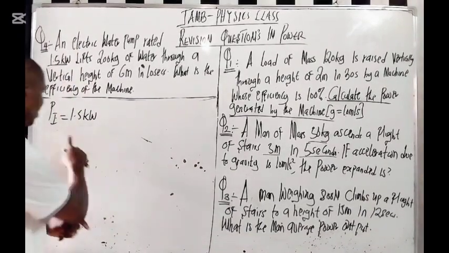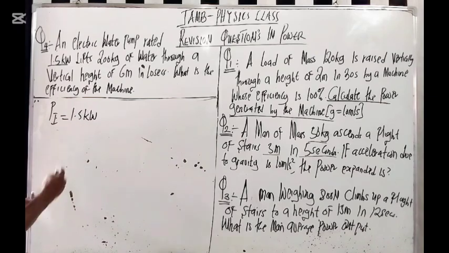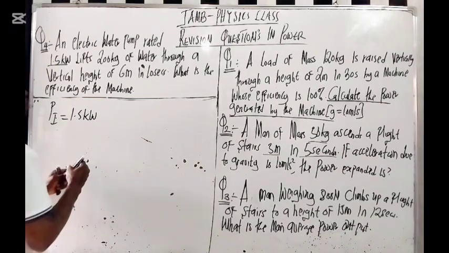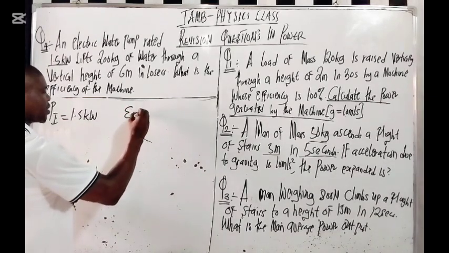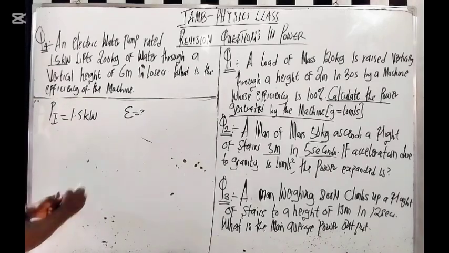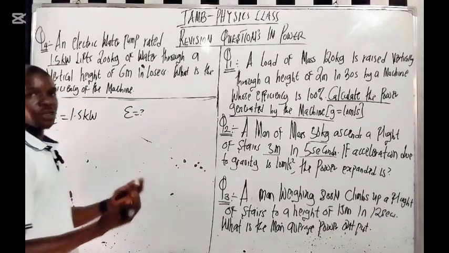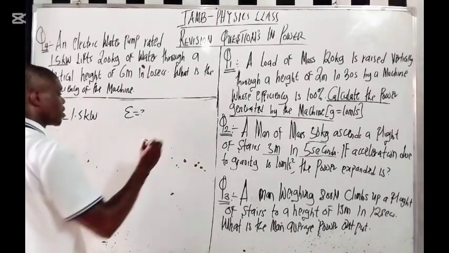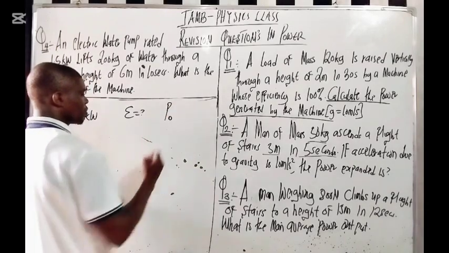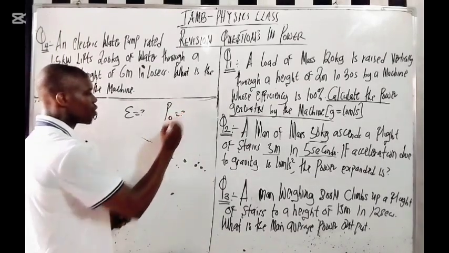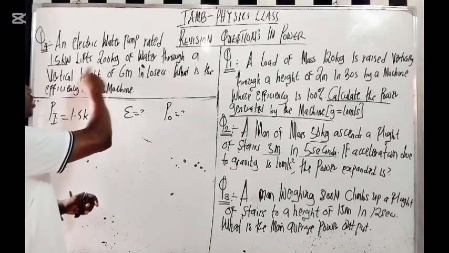Hope you understand. The lift is 1.5 kilowatts, right? Now, we will calculate the efficiency of the machine. So remember, for us to get the efficiency here, we need to get the power output. So how do we get the power output? By using all this here.